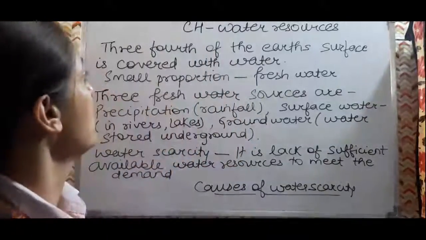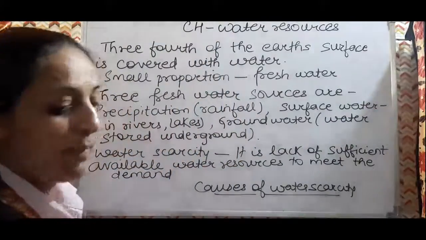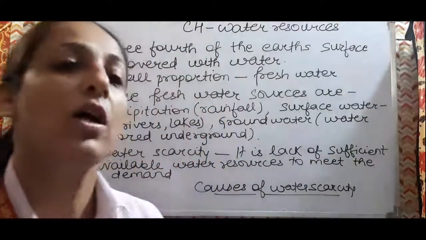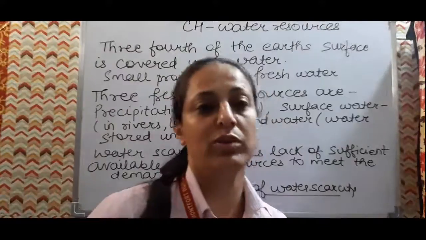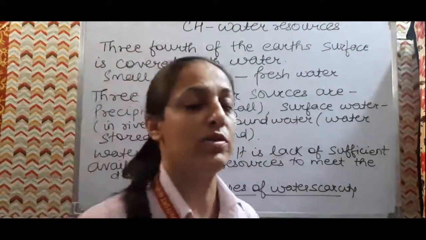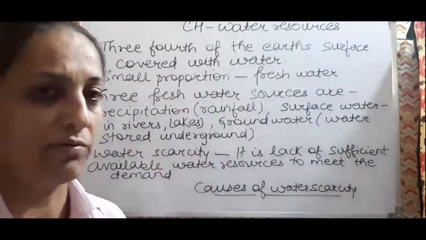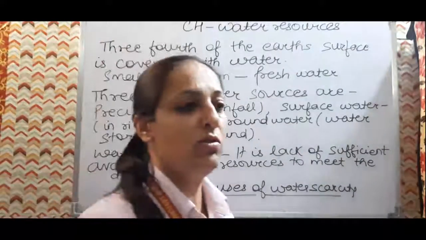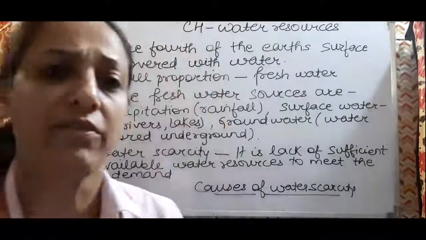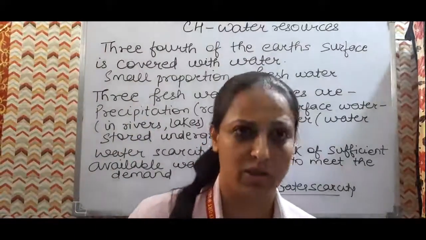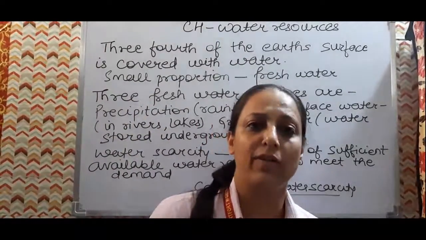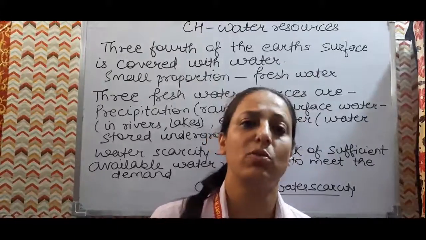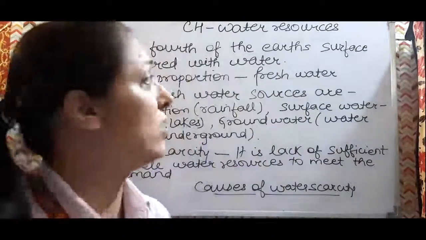So what are resources? In this chapter, we have discussed resources which are very useful. All those things which are very useful, those who have utility, they are called resources, and water as a resource we have to discuss, which is very much essential for survival. Life is dependent on water, and it is required for agriculture, in industries, and for domestic purposes. So many uses are there of water.